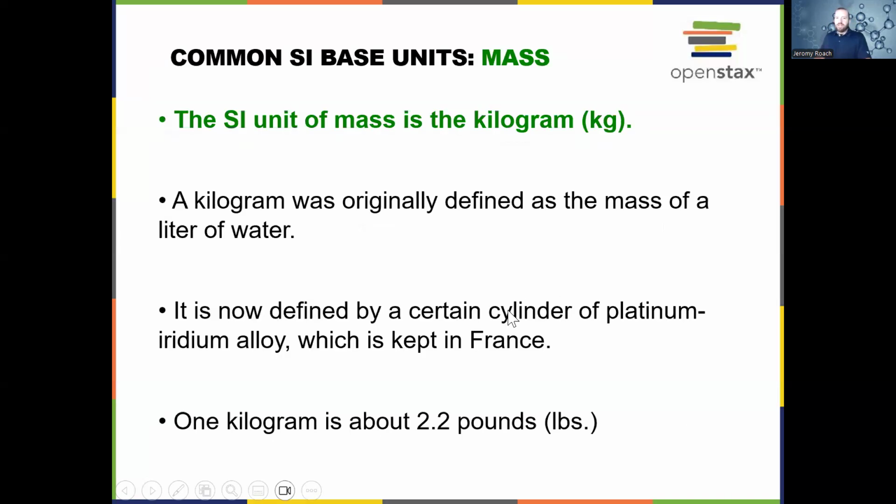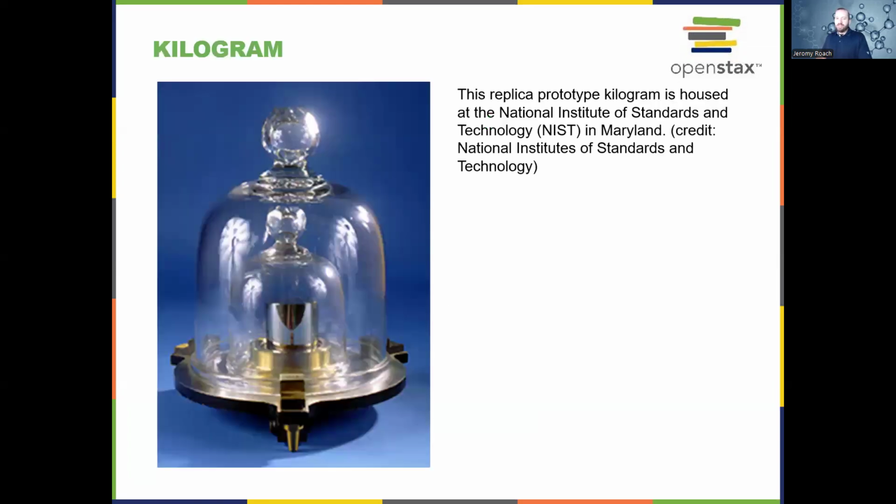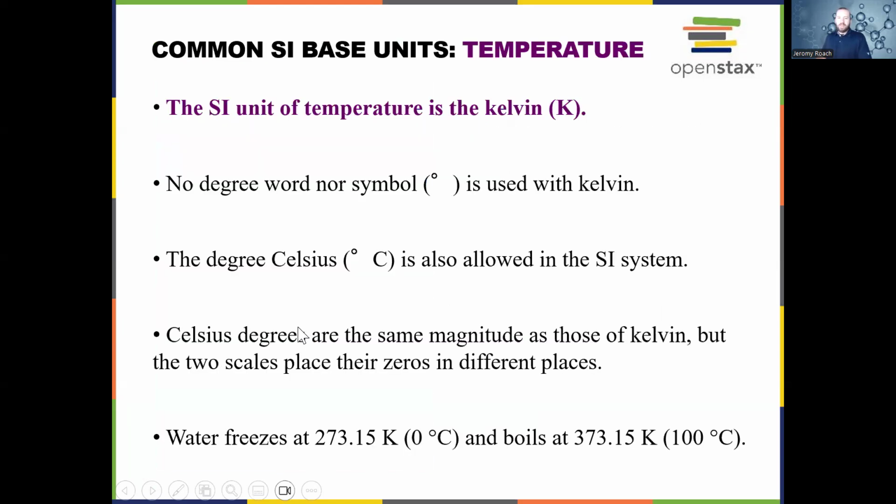For mass, the SI unit of mass is the kilogram. A kilogram was originally defined as the mass of 1 liter of water. And now we define it by this one specific cylinder of platinum iridium alloy, and we keep that in France. 1 kilogram is about 2.2 pounds. So they say this is what 1 kilogram is, 2.2 pounds, and they made it out of platinum here.